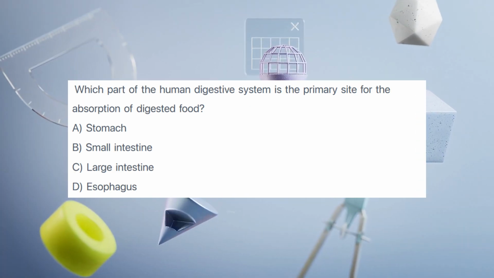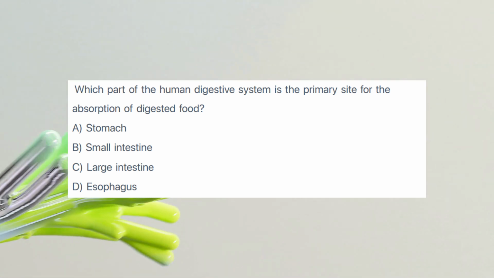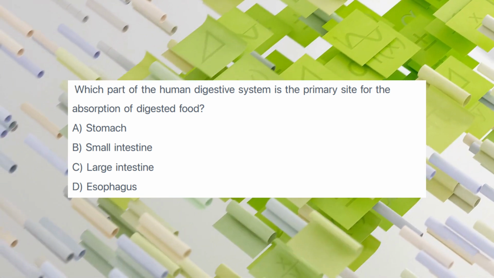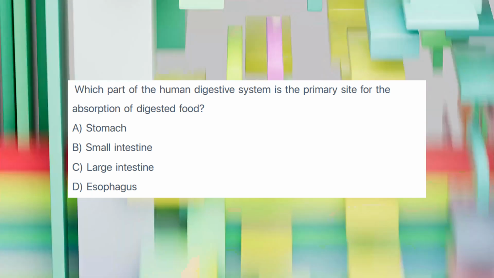Which part of the human digestive system is the primary site for the absorption of digested food? A. Stomach. B. Small intestine. C. Large intestine. D. Esophagus. Review the functions of different digestive organs.